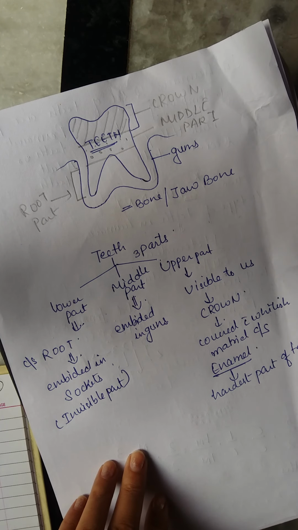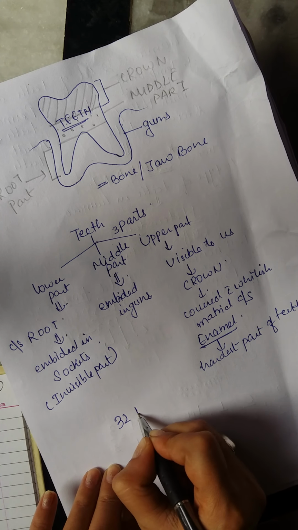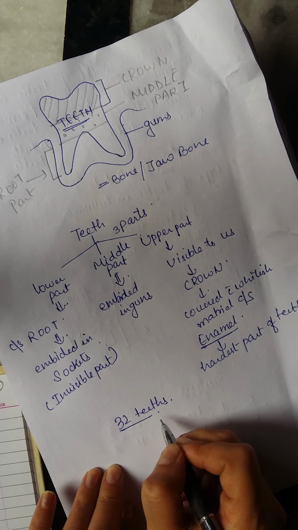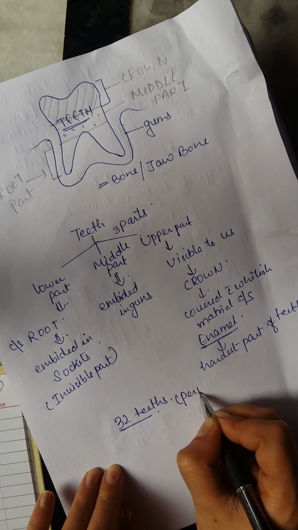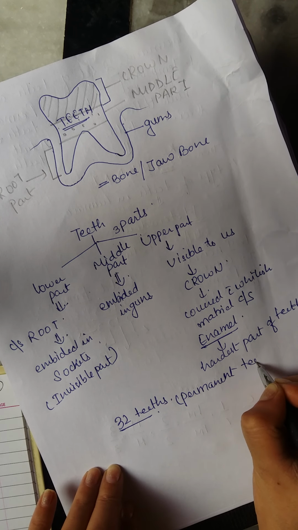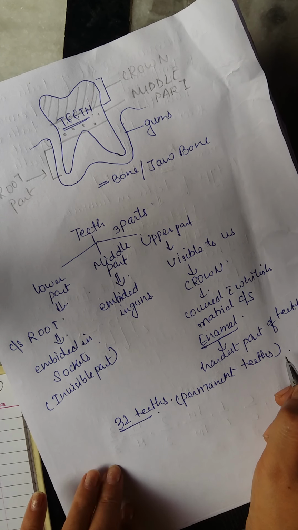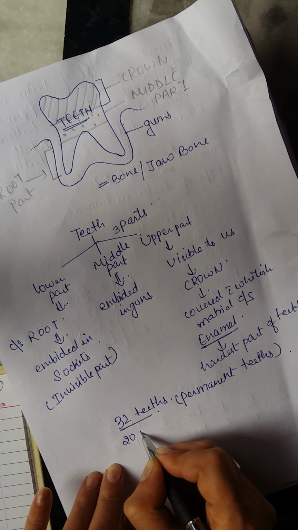Now we know that we are having 32 teeth. How many teeth? 32 permanent teeth. And how many milk teeth or temporary teeth? 20 milk teeth.